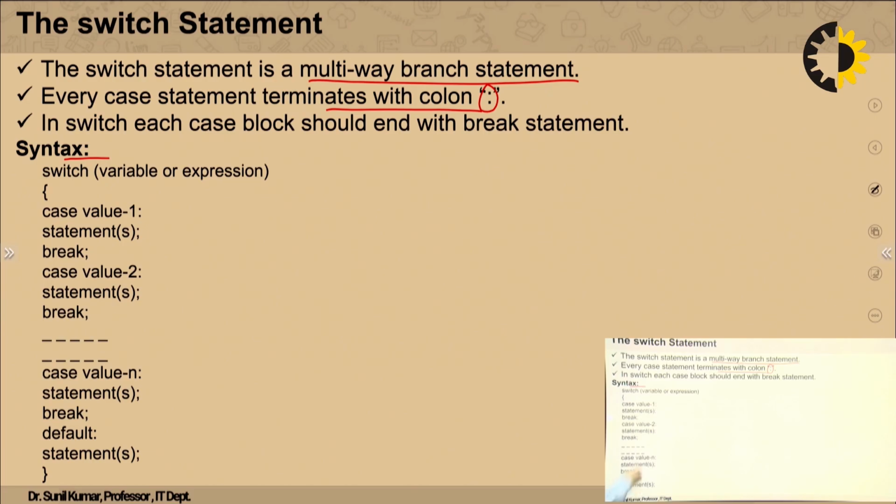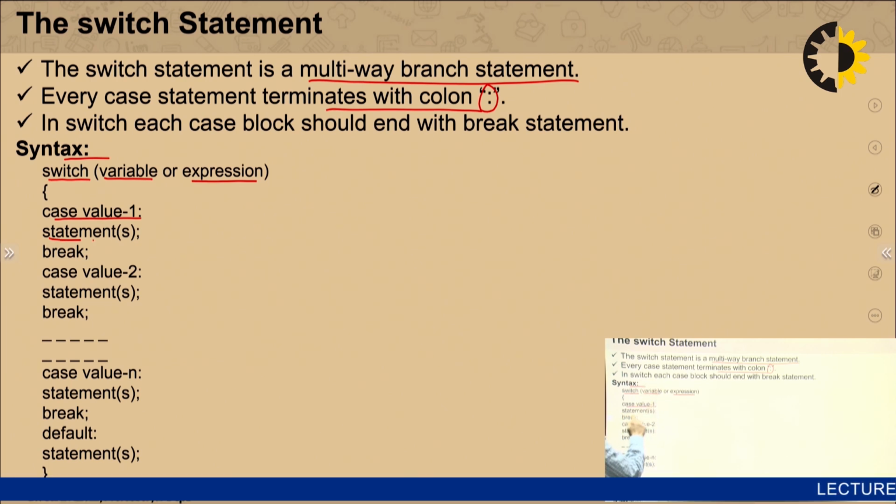We have to apply this word called switch, so that it can jump to a particular case. We are using here some variable or some expression. In that case, we are checking case 1. For example, if we are giving choice 1, then case 1 statement will be executed, and after execution it will come out.